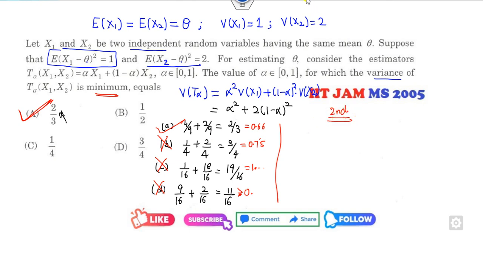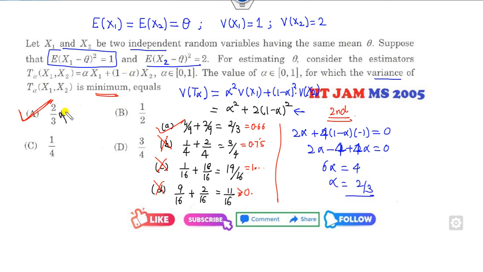There is one more method by which you can find the minimum of this. If you take the derivative of this with respect to alpha, then you can put it equal to 0. Fine. So you can find the value of alpha from here. So plus 2 alpha is 0. It's 2 alpha, it's 4 times. So it's 4 plus 4. So 6 alpha is equal to 4. Alpha is my 2 over 3. So again, either you can use this derivative or otherwise you can substitute these options.